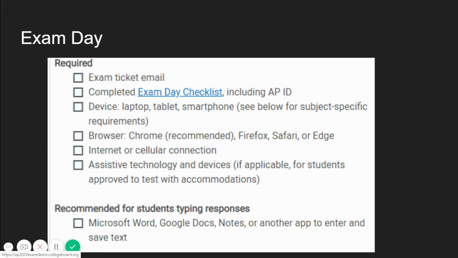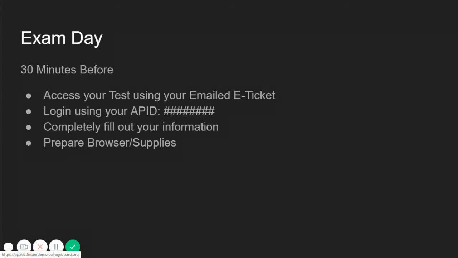College Board highly recommends using Microsoft Word, Google Docs, Notes, and other writing apps in order for you to write on your answer document. Make sure you log in to your e-ticket 30 minutes before the start time of your exam. You'll have to fill out some personal information prior to the exam. Log in by clicking on your e-ticket from your email, type in your AP ID number, and completely fill out the information.